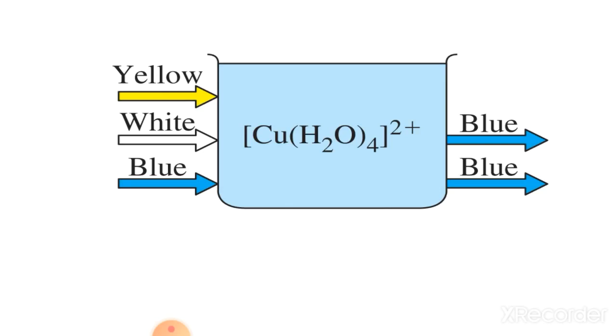Now one more example is given here to better understand the topic, that is color in metal complexes. Yellow, white and blue light are passed through the copper sulfate solution, that is hydrated copper sulfate solution, but only blue light is transmitted. So yellow and white light are absorbed and only blue light is transmitted. That's why the color of this complex is blue.